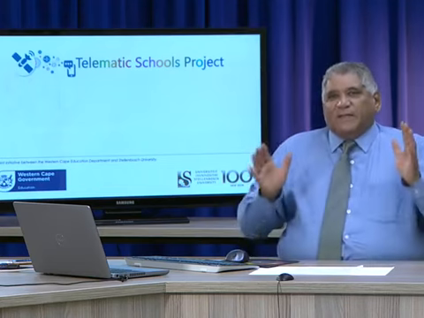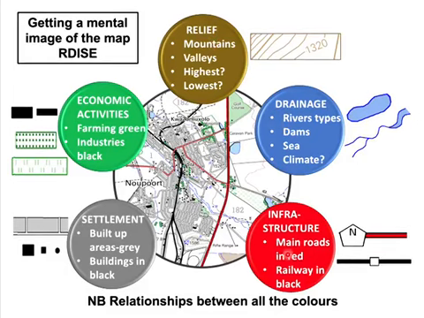Now, once you've done that matrix, let's have a look at these 5 again. The relief, the drainage, the infrastructure, the settlement, and the economic activities. You need 10 minutes, 2 minutes for each of them. Look at them. Ask yourself, where is it? Why is it there? What is the relationship between the brown and the blue or whatever? 5 of them, matrix, 2 minutes. This means it's going to take you about 10 minutes just to read the map.